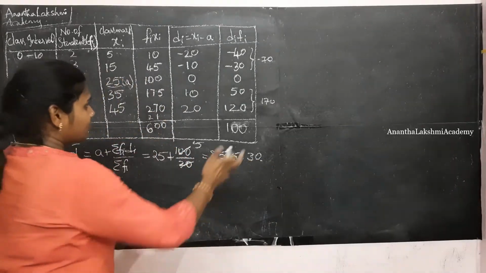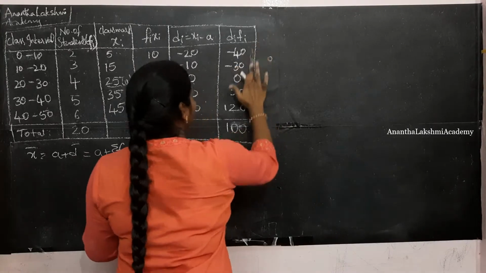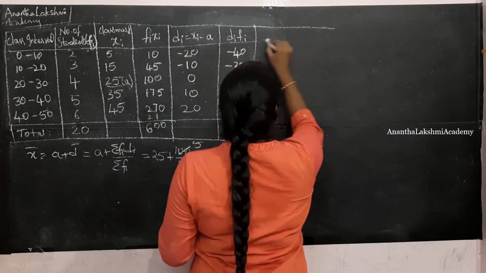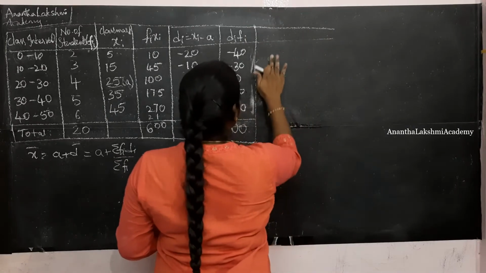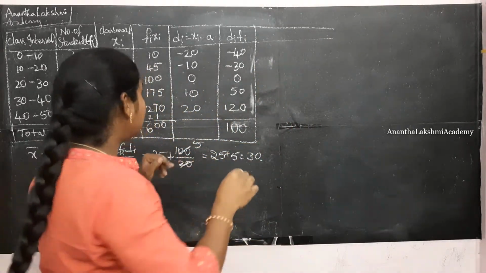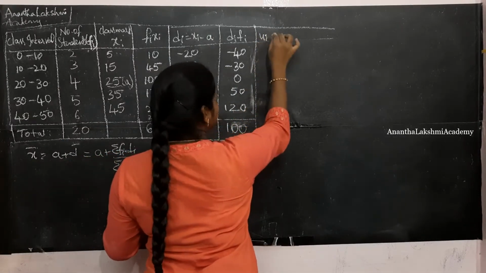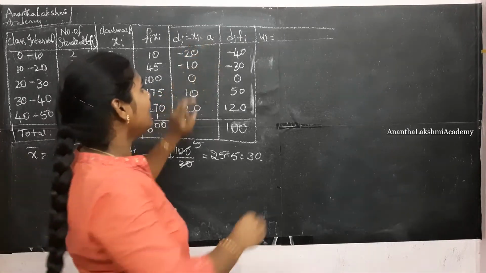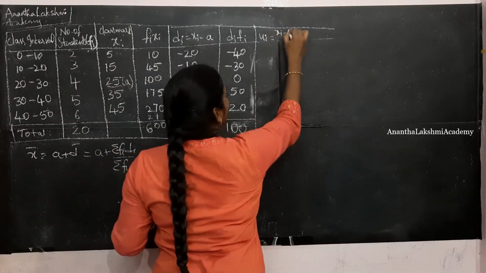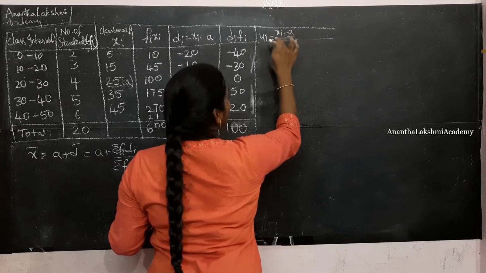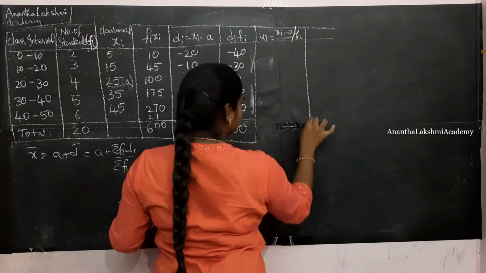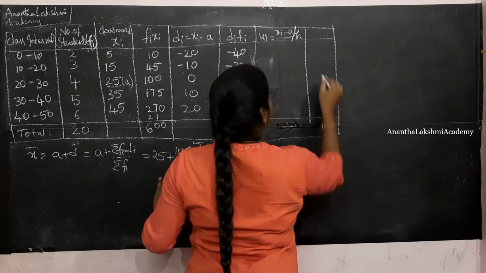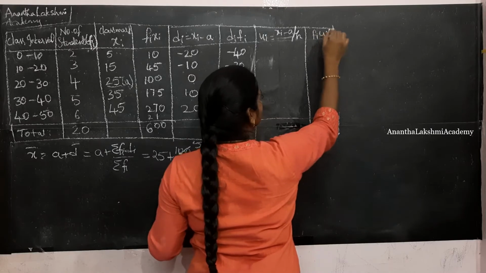So here, as I told you, we are going to deal with the step deviation method. Step deviation method goes even a bit further. Here we are going to introduce a new term, u, for the step deviation method, which is dividing xi minus a by a common factor h, and later we will be calculating fi ui.